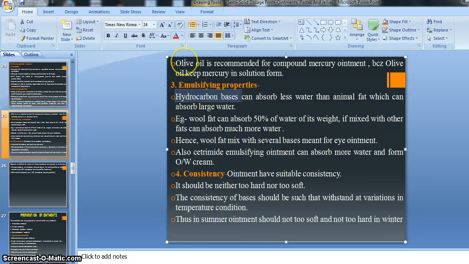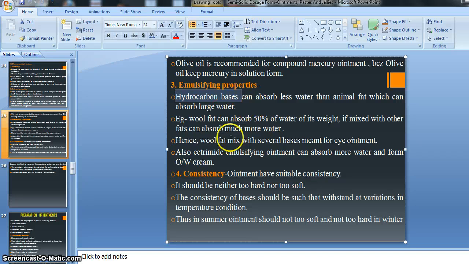So hydrocarbon bases are able to absorb a lesser amount of water, whereas bases containing animal fat absorb a large amount of water, right? You should remember that hydrocarbon bases means our oleogenous bases, and the animal fat containing bases are absorption bases. So you should remember this thing. There is an example given.